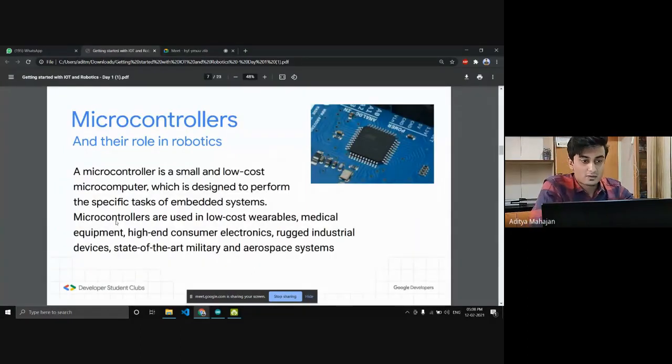Microcontrollers and their role in robotics. A microcontroller is a low-cost microcomputer which is designed to perform specific tasks of embedded systems. Microcontrollers are used in low-cost wearables, medical equipment, high-end consumer electronics, and rugged industrial devices, state-of-the-art military and aerospace systems. So basically, you get the idea. This little thing resides in every single robot that you have ever used or will ever build. So you have to be very comfortable with Arduino Uno boards, which is exactly what we'll be doing today.